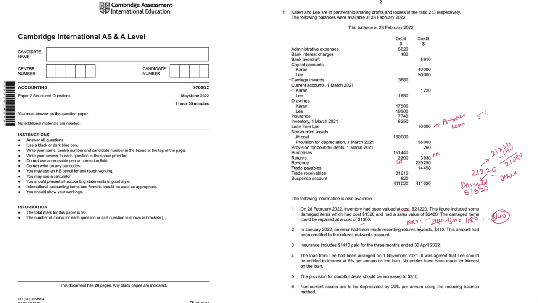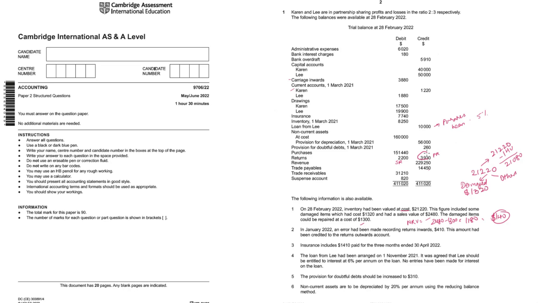In Jan, an error had been made in recording the returns inwards 410. This amount had been credited to return outwards. Okay, return inwards should have been debited, but return outwards was credited. So what we can do is we can go to a trial balance.